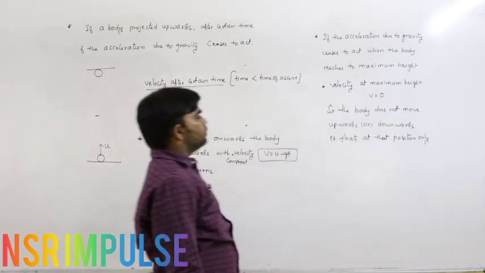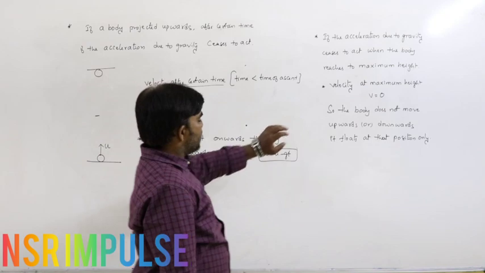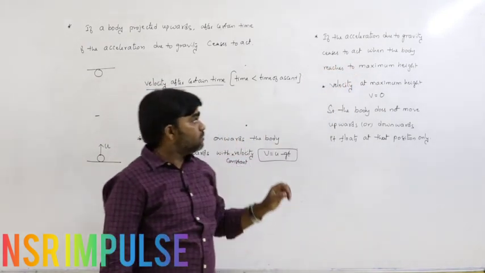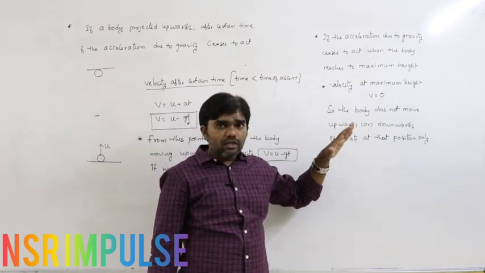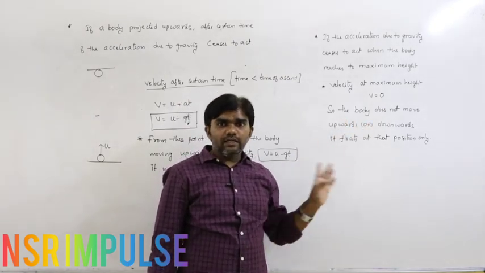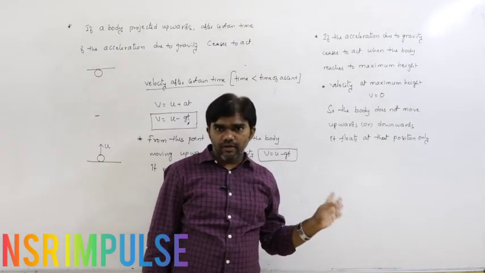This is the condition. If the acceleration due to gravity ceases to act when the body reaches the maximum height, the body does not move upwards, does not move downwards. It floats at that point only. That is very, very important.